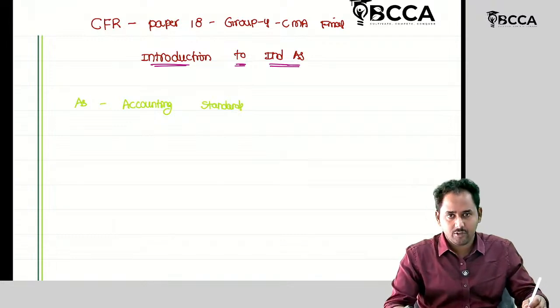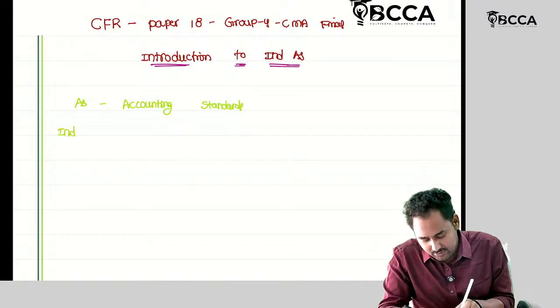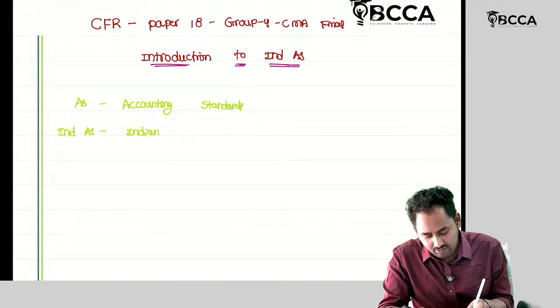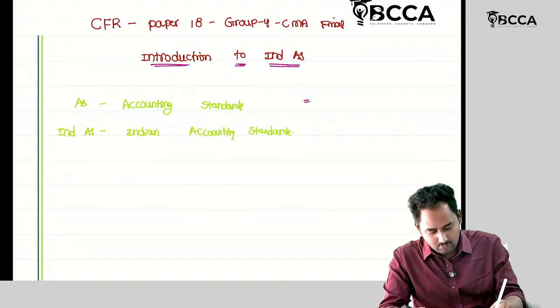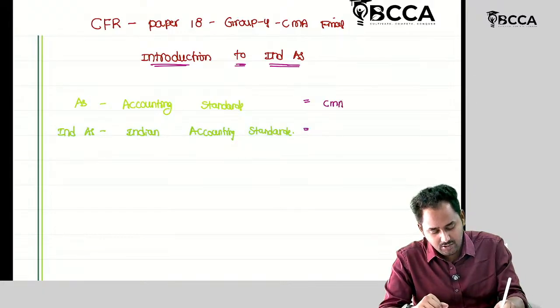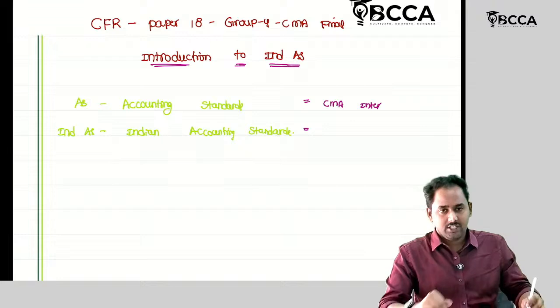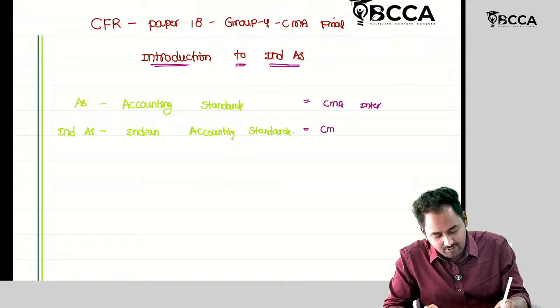So in the place of accounting standards, the government introduced Ind AS. So AS is different and Ind AS is different. Indian accounting standards. So accounting standards knowledge should have at CMA Inter. So at CMA Inter level, you have learned the accounting standards concept. Now at CMA final level, you are going to learn about Indian accounting standards.